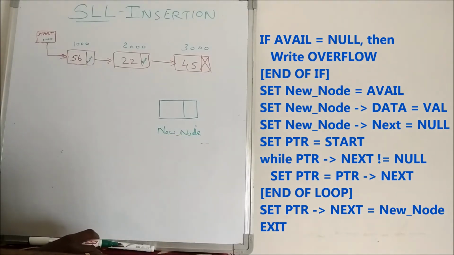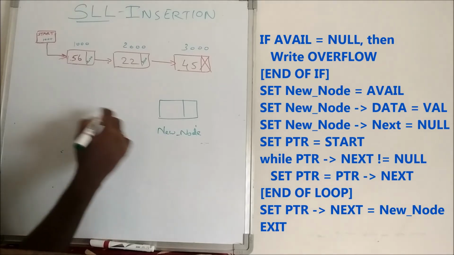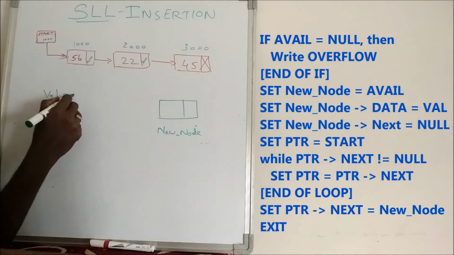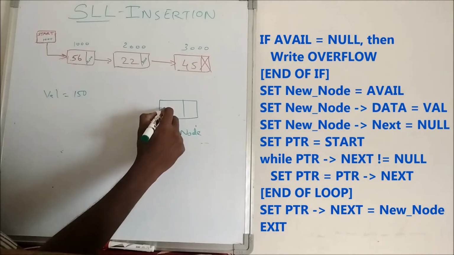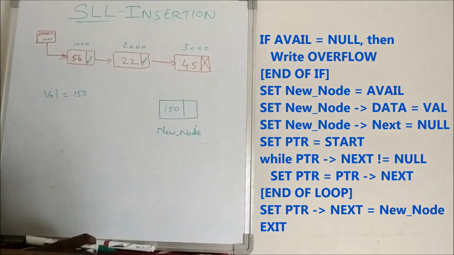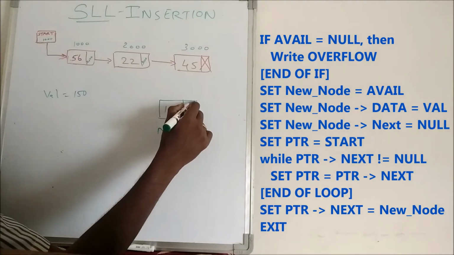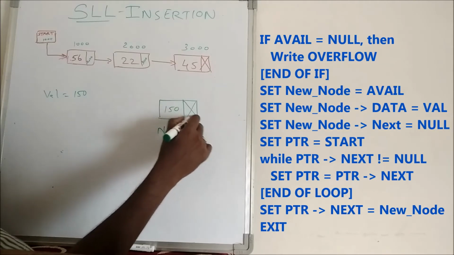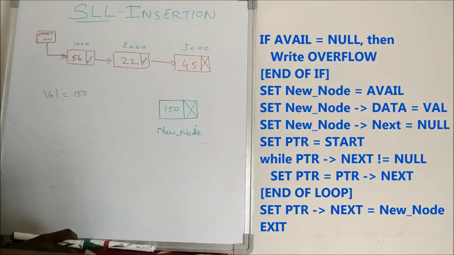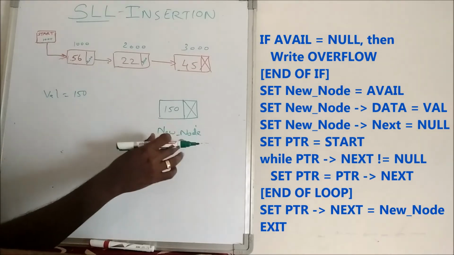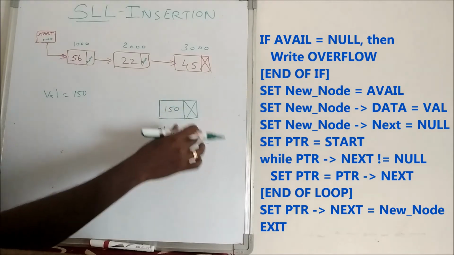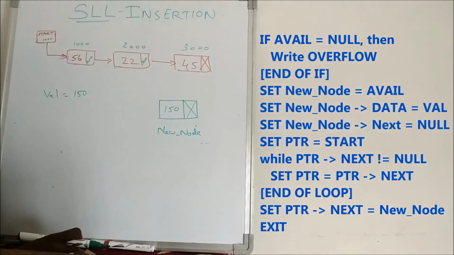and then the 5th line, new node of data is equal to value. Now I get some value, for example VAL is equal to 150. This value is stored in the data part of the new node, and then new node next is equal to null. Why are we fixing new node next is equal to null, whereas in the previous case we are not fixing this null value? Now we are fixing the null value because we are going to insert the new node at the end. At the end means definitely the next field of the new node will be null. So we fix new node arrow next is equal to null.